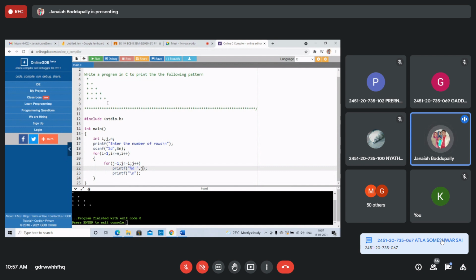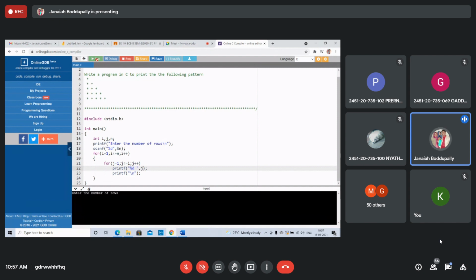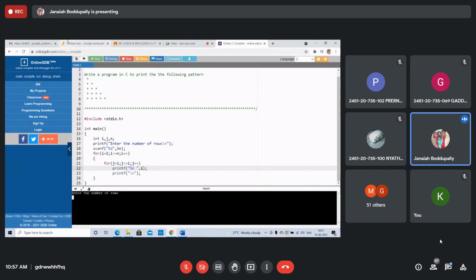If you write I instead of J, what will you get? Enter 4, suppose. Anyone guess? First row 1, second row also 1, then 2, 2, third row 3, 3, I think like this. One minute, we'll see. Enter 4. 1, 2, 2, 3, 3, 3, 4, 4, 4.